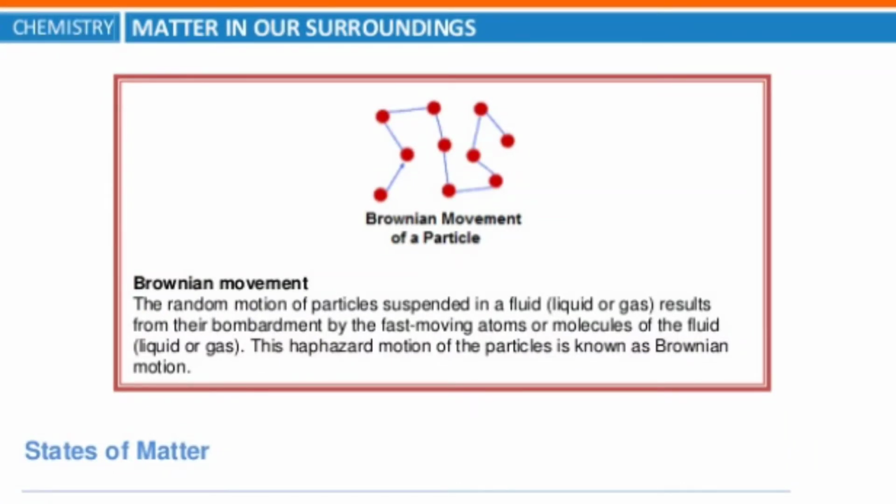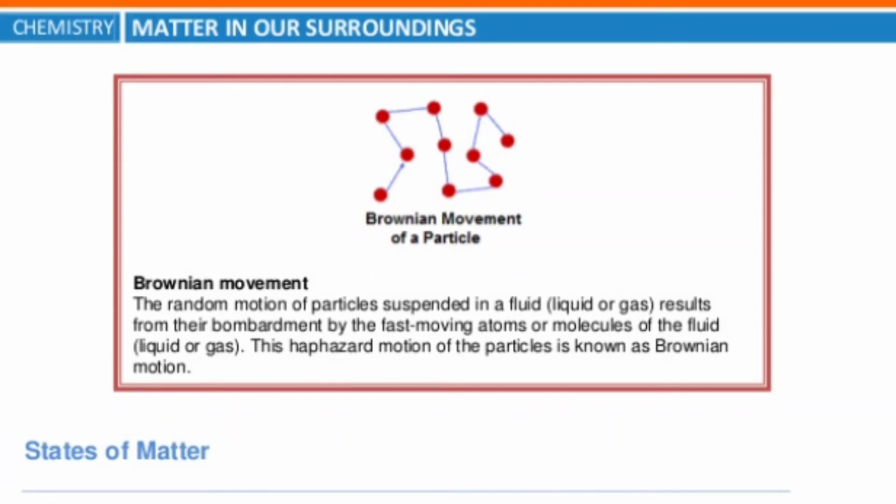The random motion of particles suspended in a fluid, meaning both liquid and gas, results from their bombardment by the fast-moving atoms or molecules, meaning the particles of the fluid, liquid or gas. This zigzag or haphazard motion of the particle is known as Brownian motion. I forgot to tell you that the particles of matter are either atoms or in the form of molecules. Now again, what is Brownian motion? Very simply, the random zigzag motion of the particles of fluids.